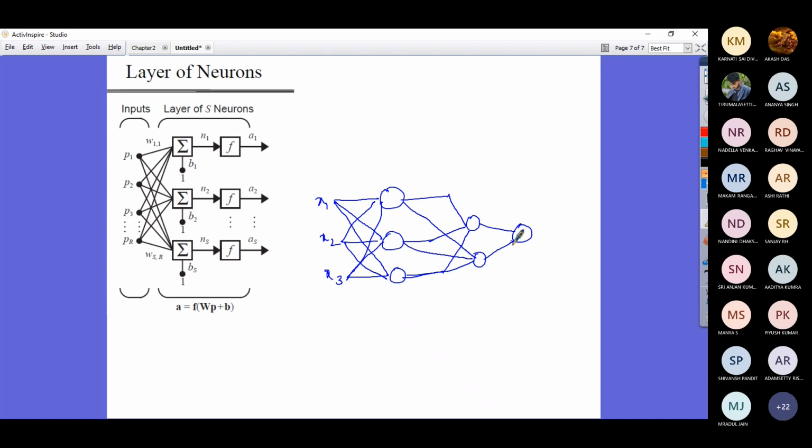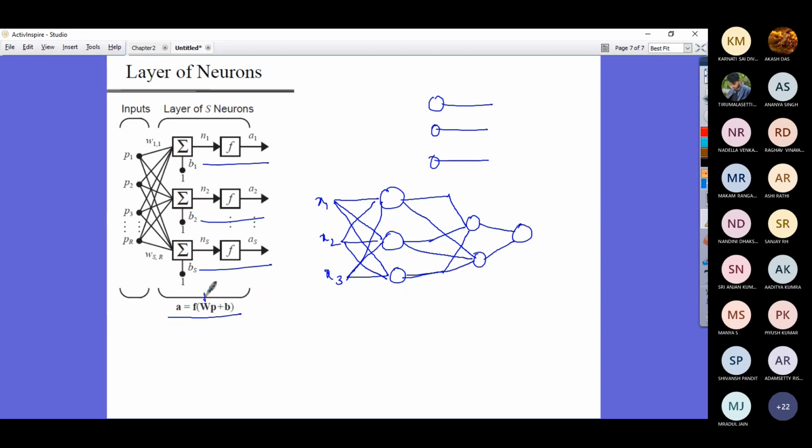But if you notice here, you have input and you have layers of neurons. You have one layer of neurons: neuron 1, neuron 2, neuron 3. I think the diagram would look like this. You have multiple neurons at the output, giving you the output like this. But the point is that your activation output A is equal to f of capital W.